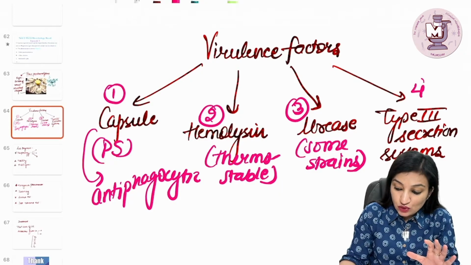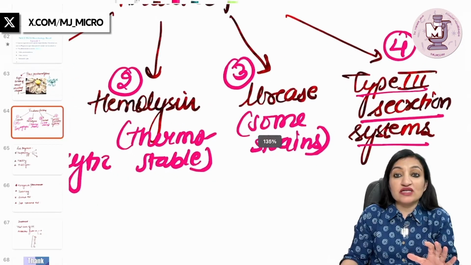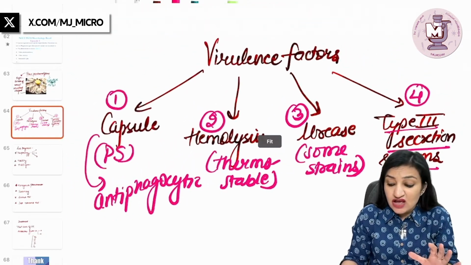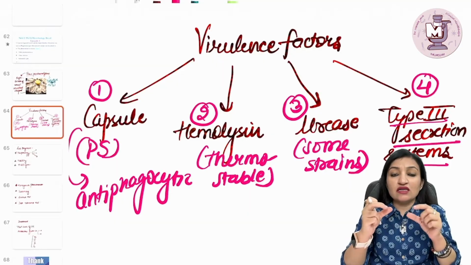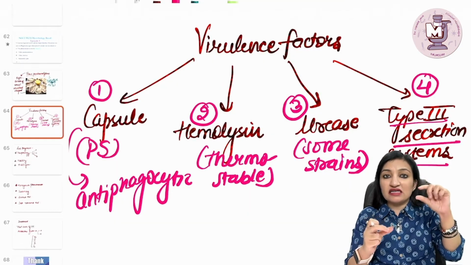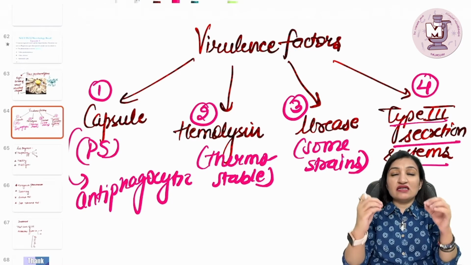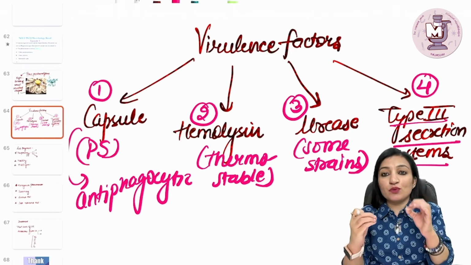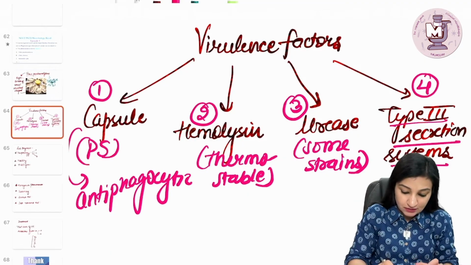And last but not the least, this organism also has the ability of producing type 3 secretion systems, which are nothing but a proteinaceous bridge or a tunnel connecting the bacterium with the host cell. And through this proteinaceous tunnel, the bacterium is able to inject its own proteins into the host cell, and that is how this serves as a virulence factor.